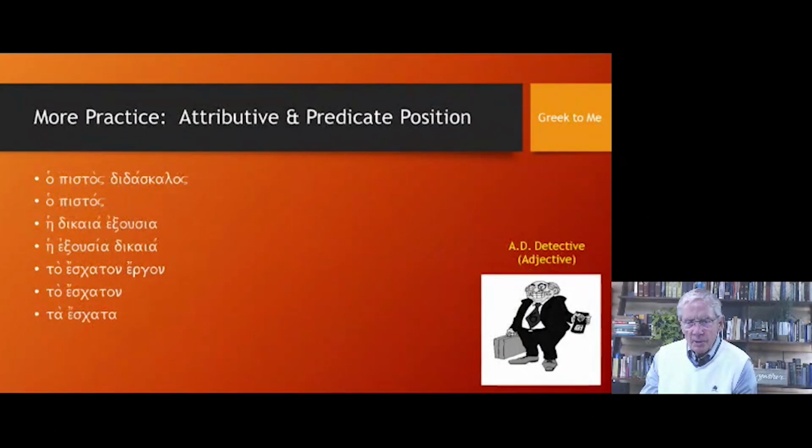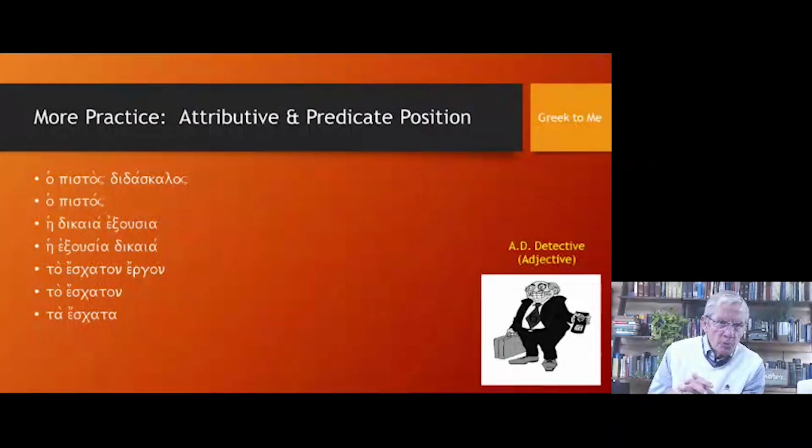All right, let's do a little bit more practice here. I'm going to hit the pause button and would ask that you do the same and do your own work here. All right, now that you've completed your work, ho pistos didaskalos should be translated as the faithful teacher. The second one, the faithful one or the faithful man. The third one, these are all feminine singular nominatives. The righteous or just authority.